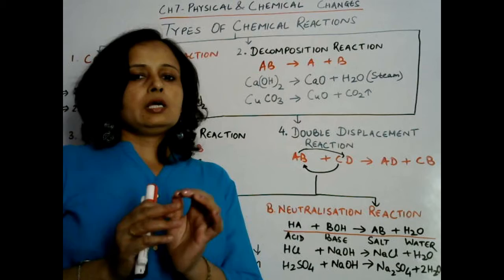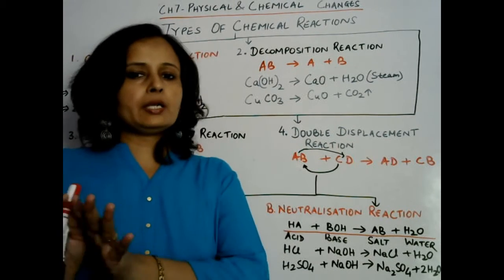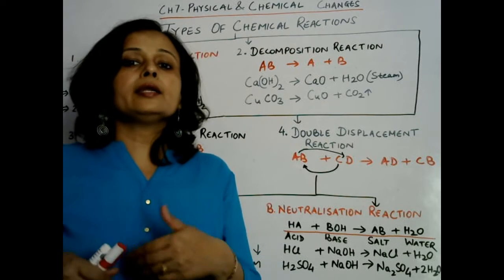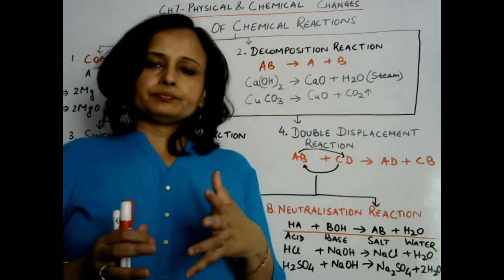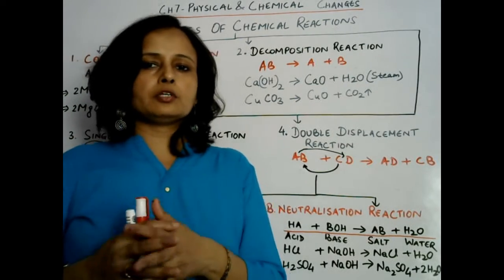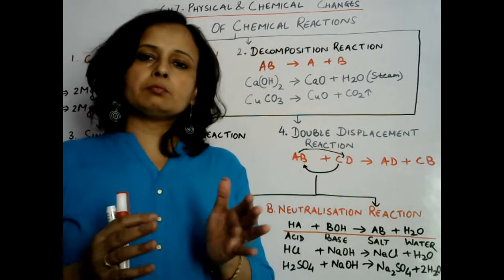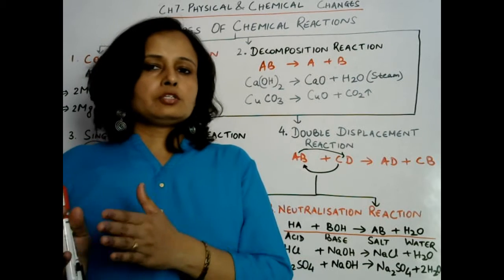That means a complex compound will be broken down into simple compounds or maybe into its elemental form. For example, we discussed when electricity is supplied to water, that is electrolysis of water. When we supply electricity to water, in that case what will happen?